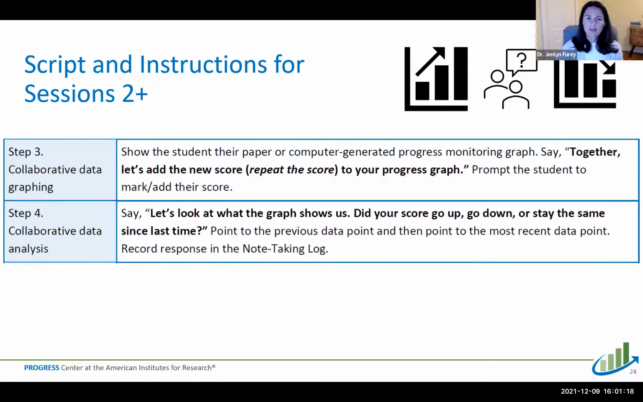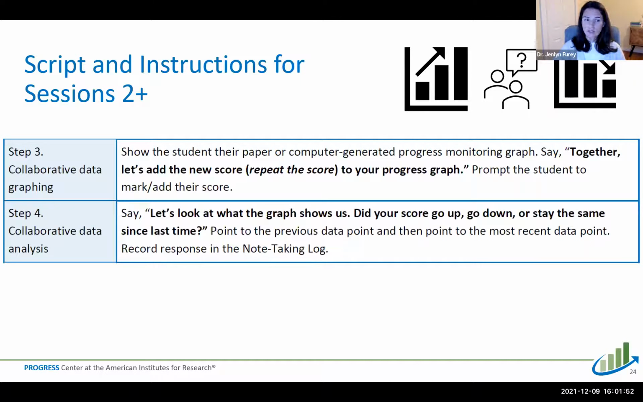They might need some scaffolding and reminders of how to use the graph. So we're going to find today's date, we're going to find your score, and we're going to find where these points meet. So you can point to where they're going to put the sticker or mark it with a marker. But the important part is that you want to have the student really take an active role in this. If you're using a computer, you can have the student type their score into the system. And in most systems, you can see the graph appear immediately, and you can kind of see the change from last time to this time.